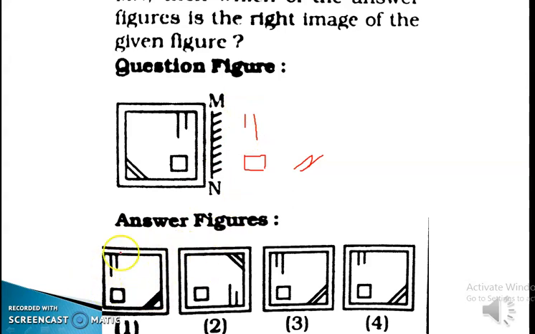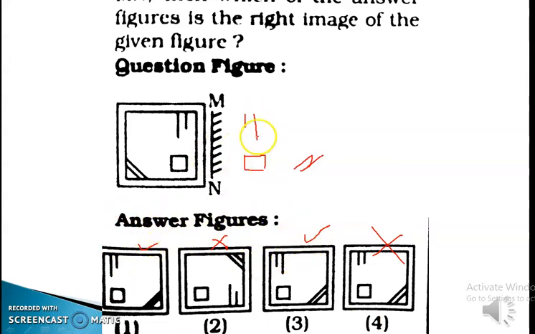We have to find in which option this is there. In this option, yes, it may be possible. In this option, no. In this option, yes, it may be possible. In this option, yes, it is possible. But you can see the two lines are the same. So we have to eliminate this option. So between 1 and 3, we have to find out the correct option now.